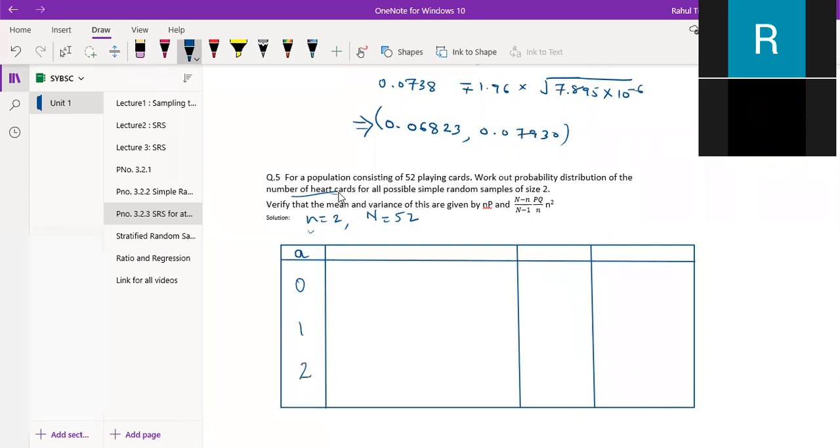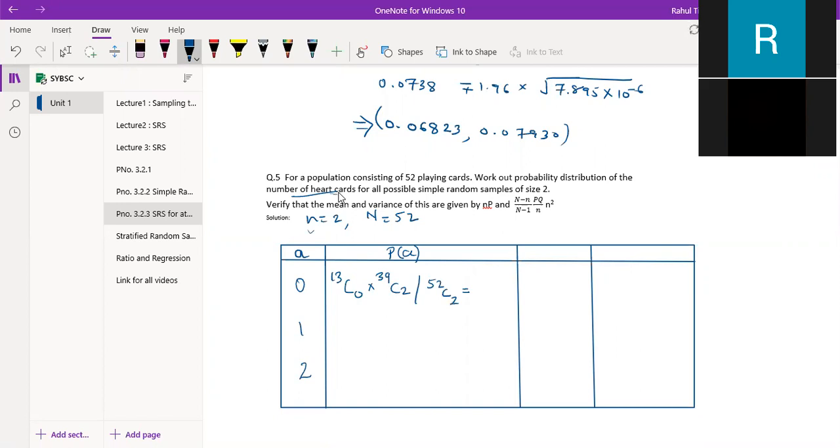So if it is 0, means out of 13 you are drawing, means you are finding probability of small a, right? So out of 13 you are drawing 0 cards. So how many are remaining? 39C2 divided by 52C2. So you need to calculate the probability of this.